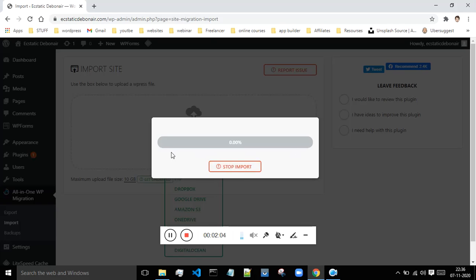Okay, so if you want, you can just interrupt this import by clicking this stop import, or you can just let this import continue, and once everything has been uploaded or imported 100%, then you will be able to see your imported website. Okay, so this is how you can change the limit and import the website.